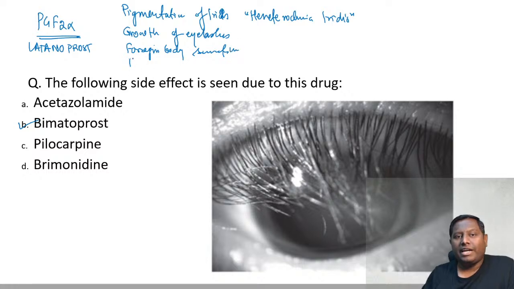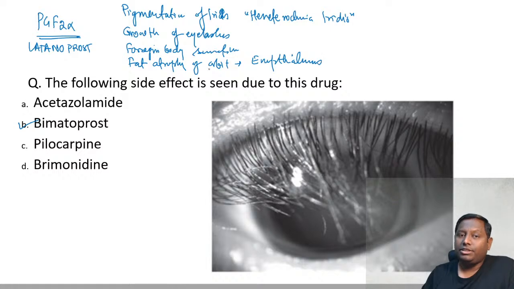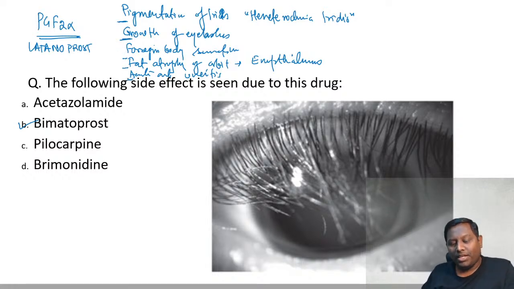They also cause fat atrophy of the orbit, and because of this there will be enophthalmos, another finding noted with PGF2 alpha analogs. They can also cause acute anterior uveitis; studies have shown this. And why have I written in this order? Because the mnemonic of the side effects is PGF2 alpha only.